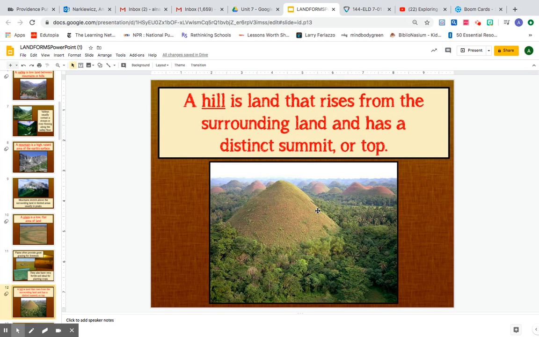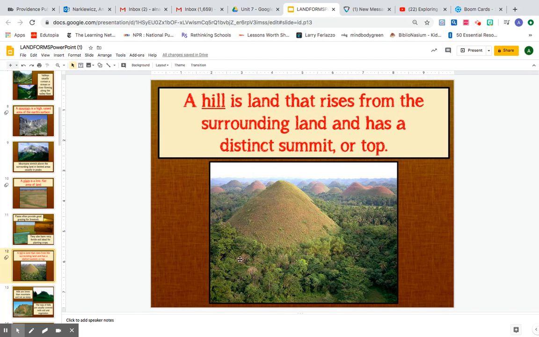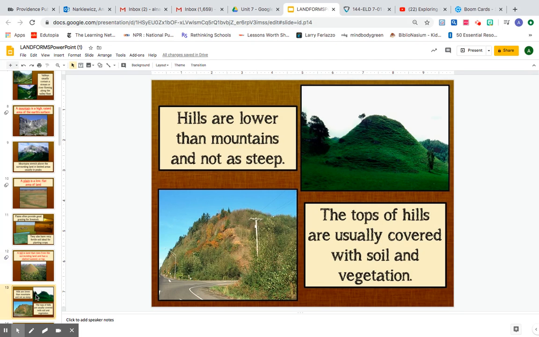A hill is land that rises from the land around it. It usually is not as tall as a mountain and usually has a rounded top. It usually has a lot of soil and vegetation, and vegetation means plants. So look, this is a hill. See how it's a little less steep than a mountain, and you know that word steep from vocab words. Next one, this is another picture of a hill.